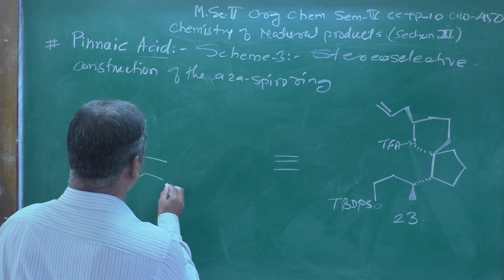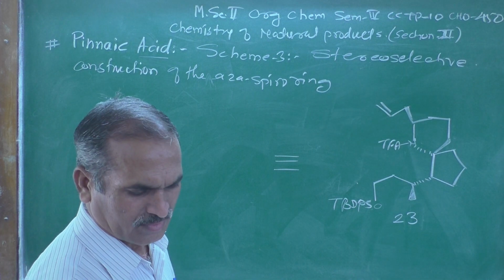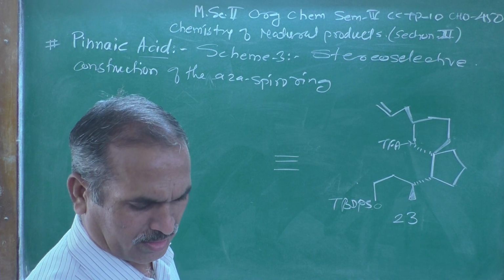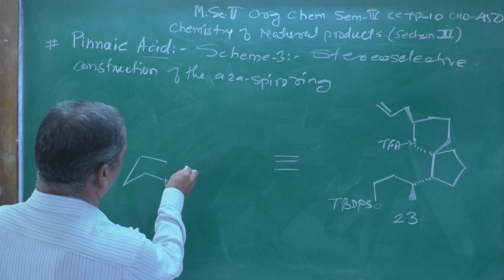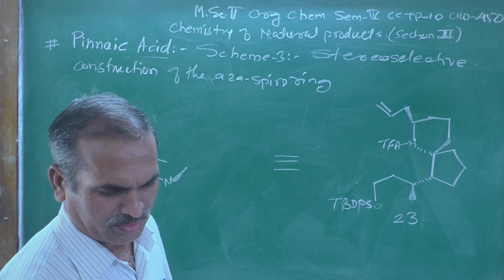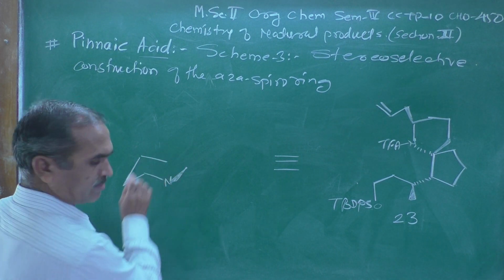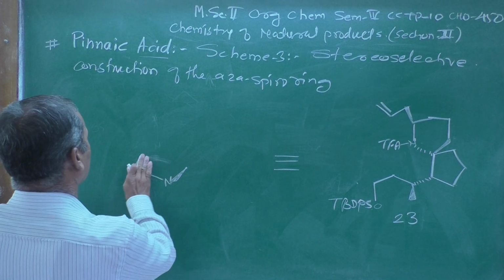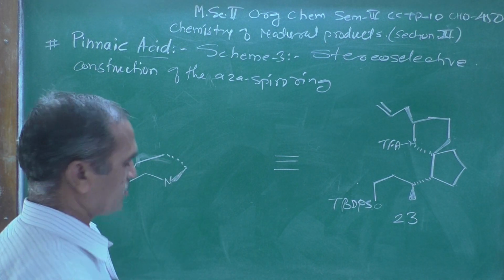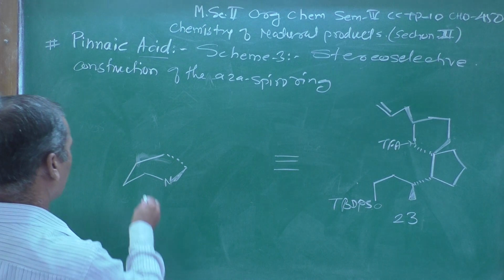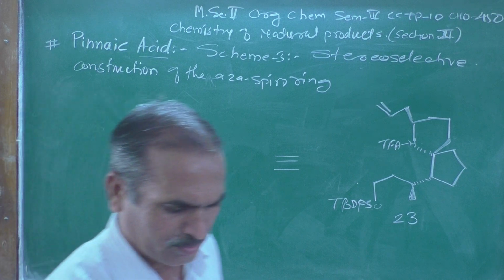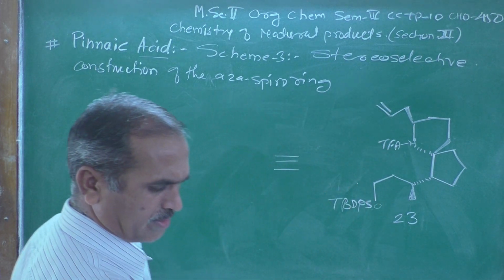Here is a nitrogen atom, and at this position there is another group which is a thick line I am showing over here. This is one of the groups present at this point, and that is shown like this.